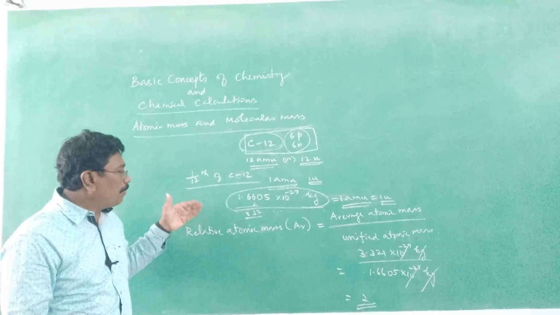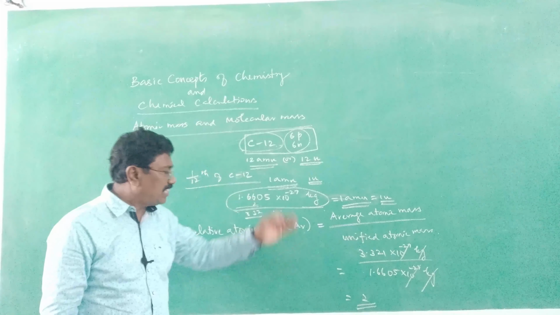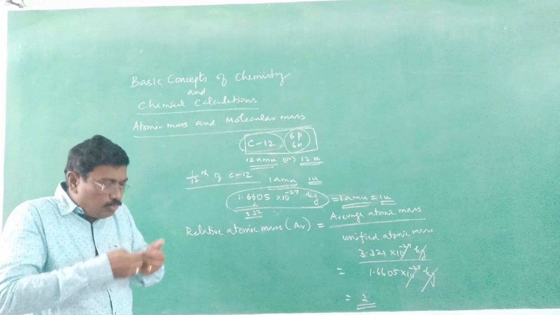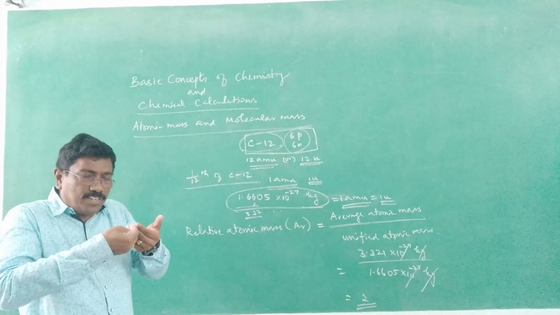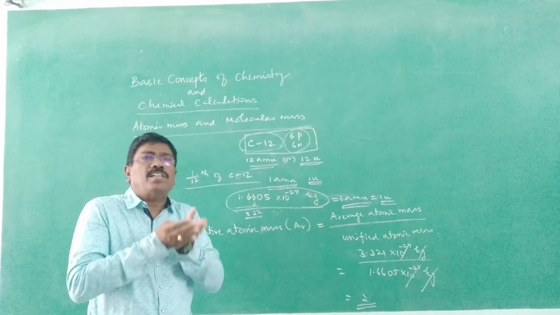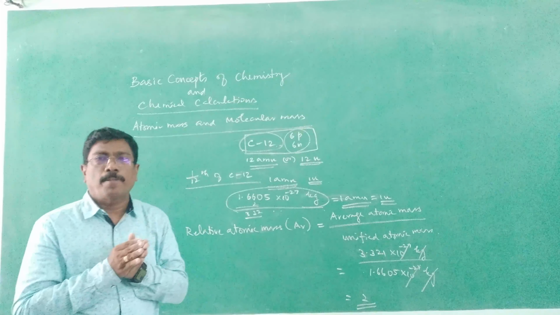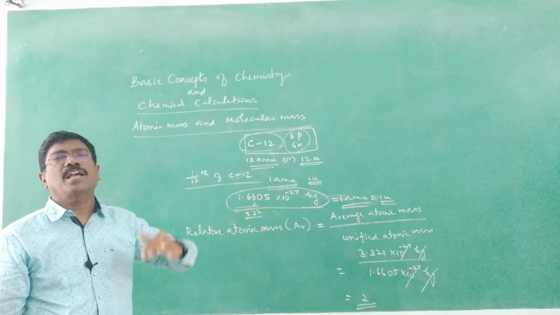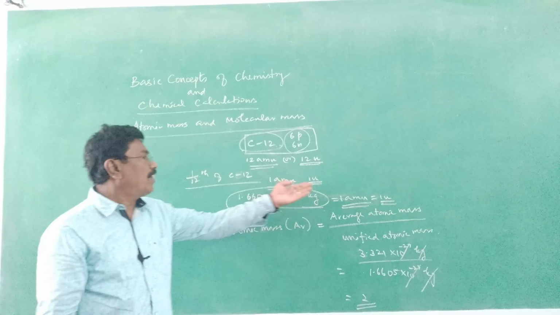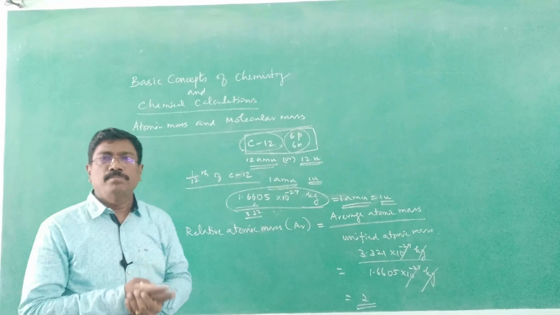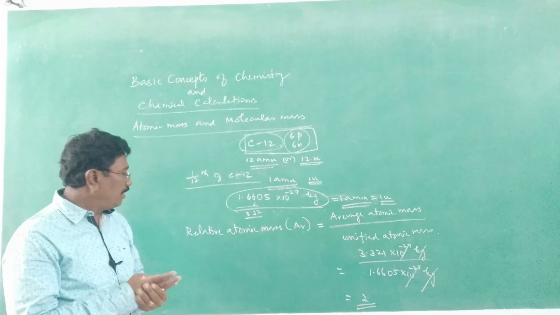The relative atomic mass as such is just a number, because with reference to the mass of 1/12 of carbon, it tells how many times heavier the mass of an atom is, and therefore it gives a mere number. In comparison to unified atomic mass, how many times it is heavier, that is said to be relative atomic mass A_r, which is given as 2.